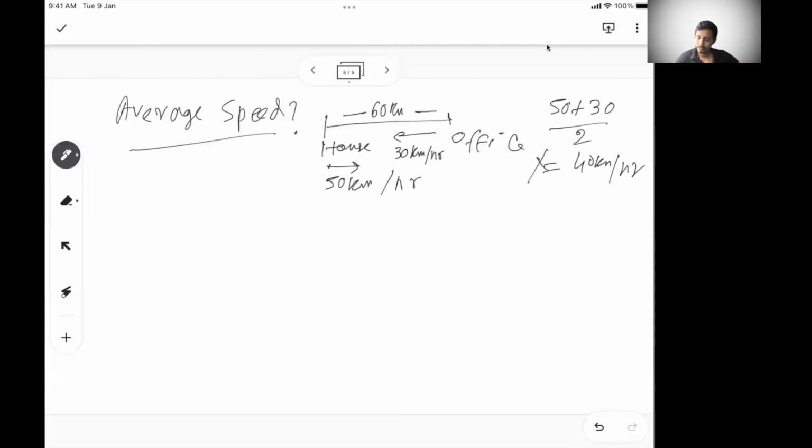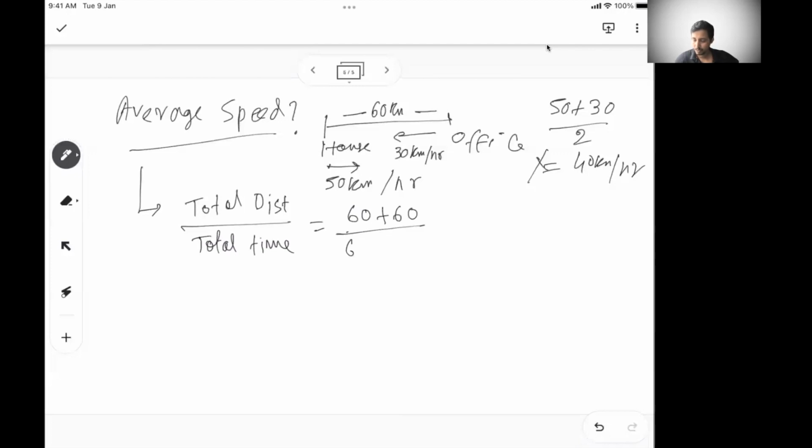So basically your average speed calculation is total distance by total time, right? Total distance, I have gone 60 kilometers and came back 60 kilometers, so 60 plus 60 is 120.